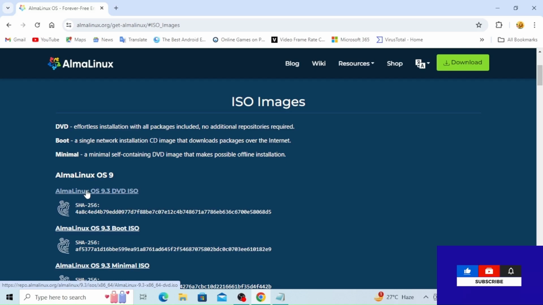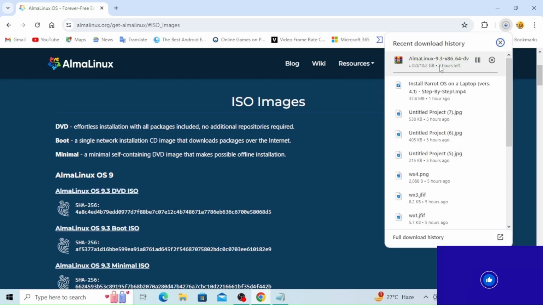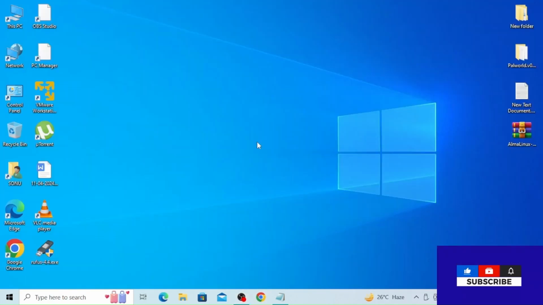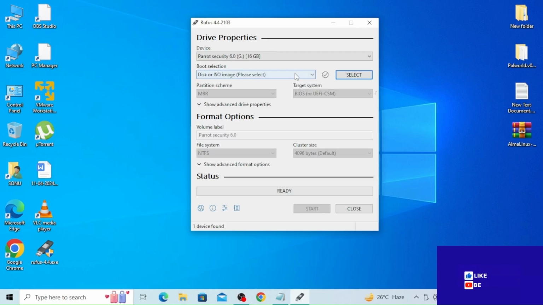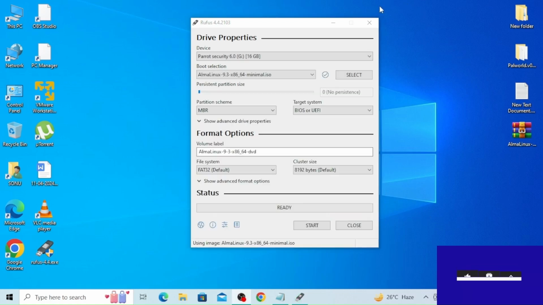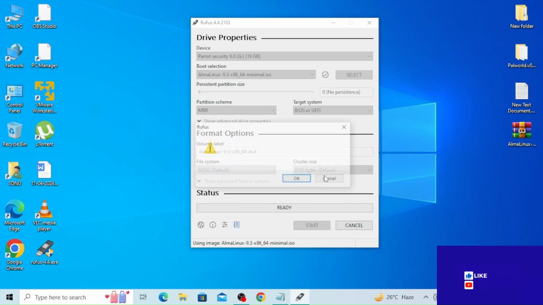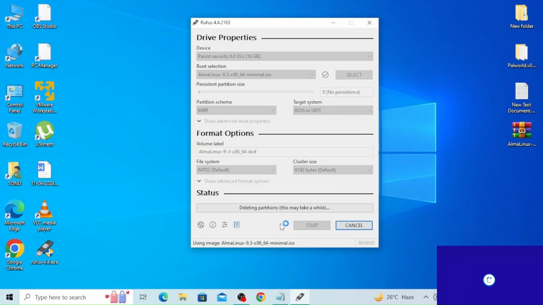I'm going to click on it, the OS 9.3 DVD ISO, and here we can see AlmaLinux 9.3 x86. It is showing 1 hour, I just completed it, and just now I downloaded Rufus and I'm going to insert it in Rufus. I just drag and drop the ISO file of AlmaLinux into Rufus, and it has been started.